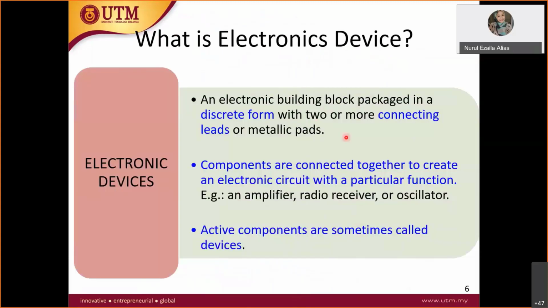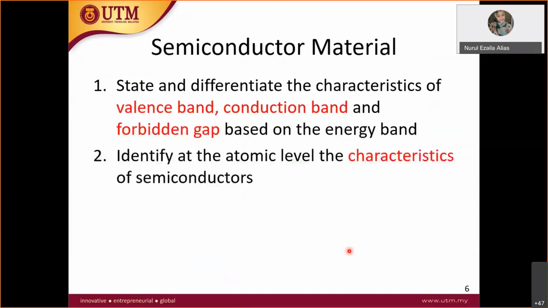All right, so an electronic device is an electronic building block in discrete form with two or more connecting leads or metal pads. Components are connected together to create an electronic circuit with a particular function, such as an amplifier, radio receiver, or oscillator. Active components are sometimes called devices.